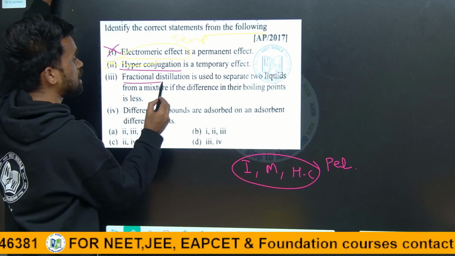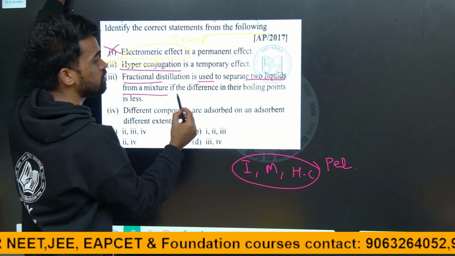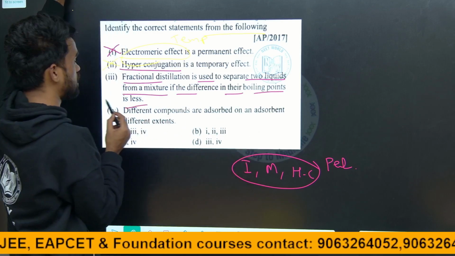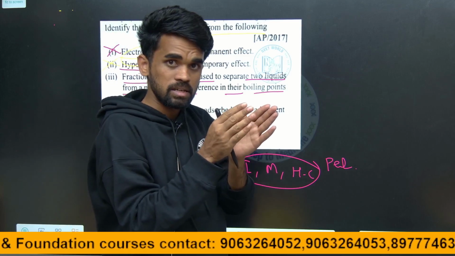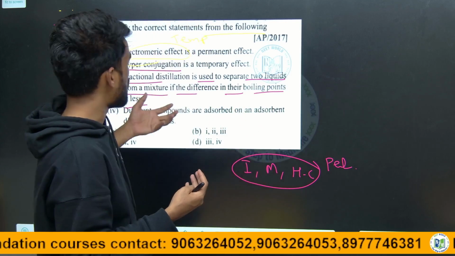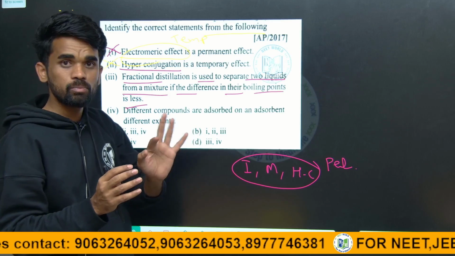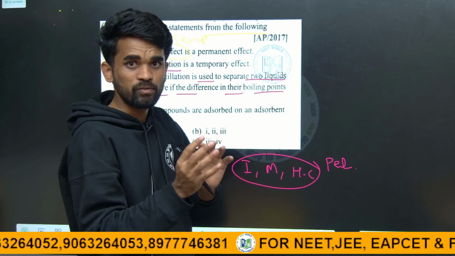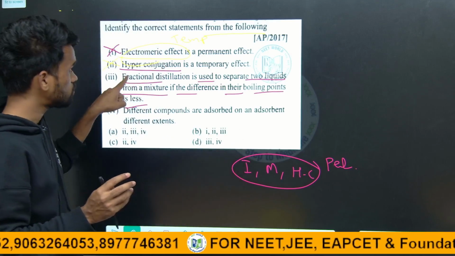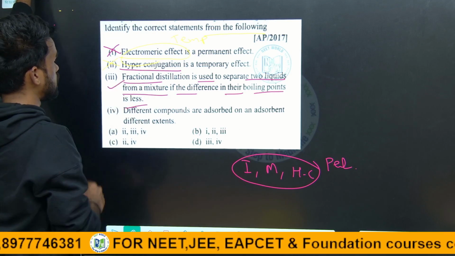Now, fractional distillation is used to separate 2 liquids from a mixture if the difference in their boiling points is less. So when there is very little difference, we can use fractional distillation to separate them. The boiling points of the 2 liquids are very close, or there is very little difference. Then we can use this technique to separate them. Next, yes, this is correct only.